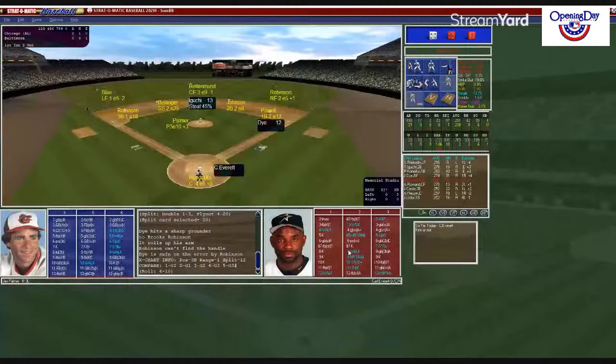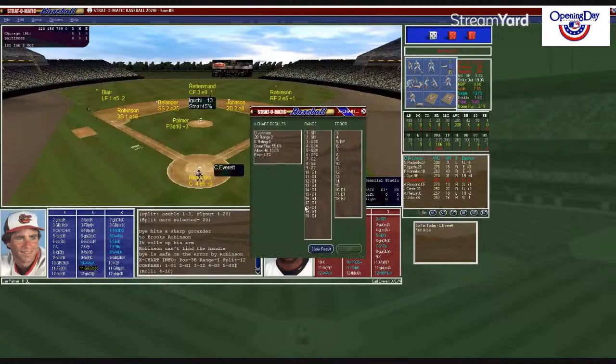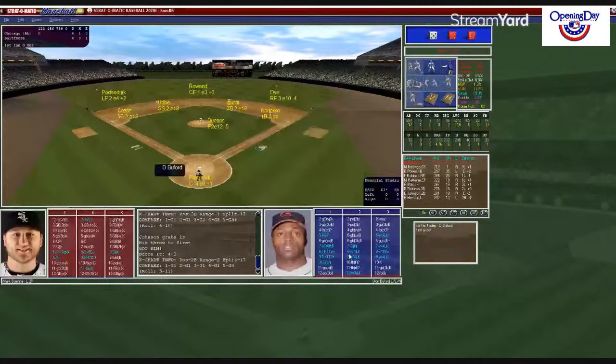And here is Carl Everett hitting .238, 1 RBI. So 2 on, 2 outs now. Palmer is trying to get out of this inning as Brooks Robinson has extended it with an E5. Hendricks puts down the sign for him. Palmer looks in from the stretch. Here's the pitch to Everett. And that's going to be a 5-11 ground ball second. Johnson's a 2-E8. Should be easy and makes the play to end the inning. No runs, 1 hit, 1 error, 2 left. 1 half inning of play. Here come the Orioles.